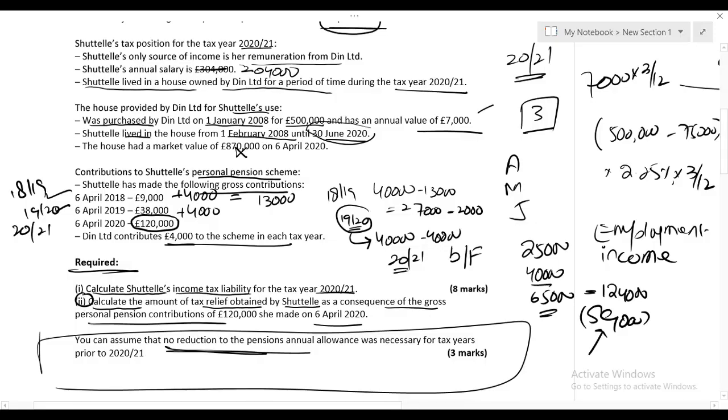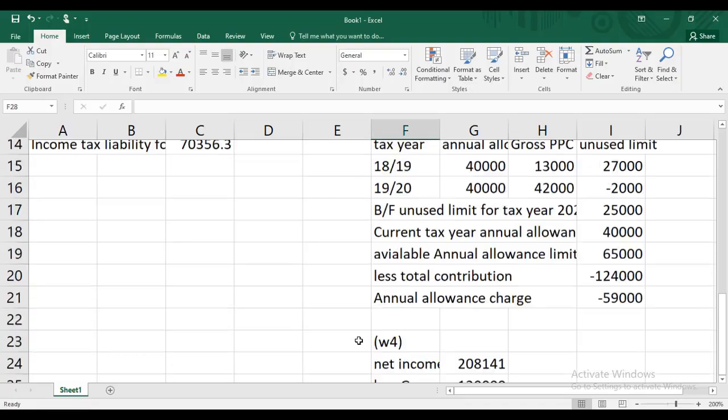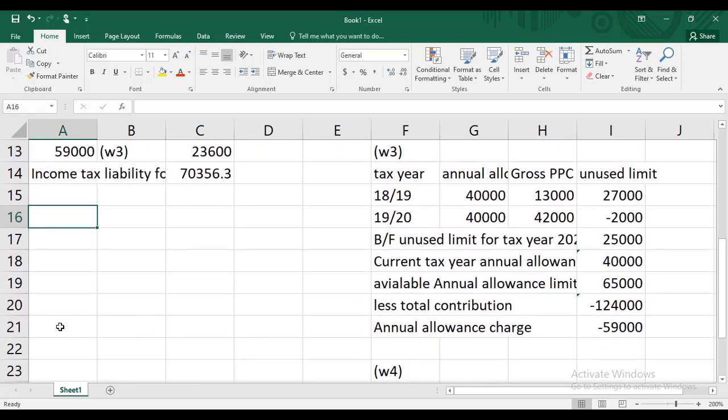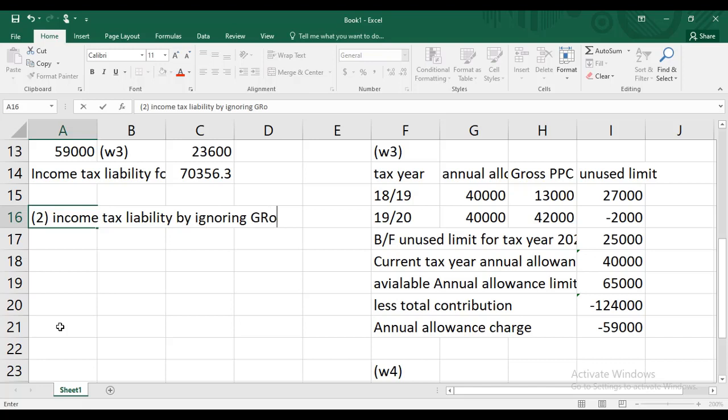Let's go back to the Excel. Here it comes. Okay. Point 2. Let's solve it. I'm calculating income tax liability by ignoring gross PPC 120.